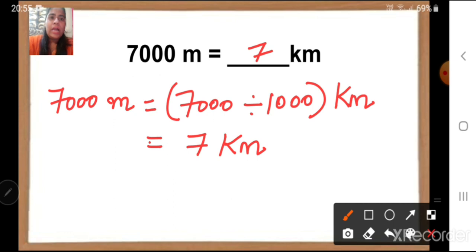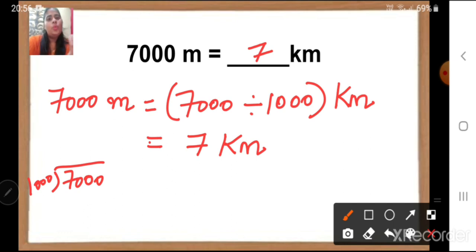Children, I will show you the division also. 7000 divided by 1000. So children, the 1000 table is the same as the hundreds table or tens table, correct? How we did: 100 ones are 100, 100 twos are 200, 100 threes are 300.